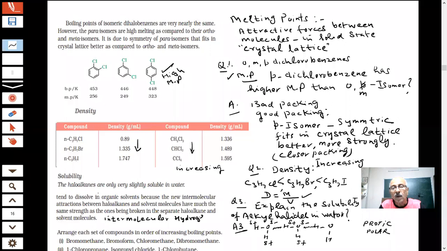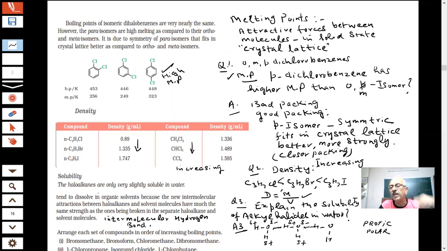Yes, sir. Now you have to break this if you want to dissolve anything into it. You will need some energy to break them, but haloalkanes don't have that much energy to break it because they cannot form hydrogen bonds. They don't have a tendency to form hydrogen bonds with water, so their solubility will not be there. They will be very slightly soluble in water, or I can say they are not soluble in water because they cannot break the hydrogen bonds present in the water molecules.